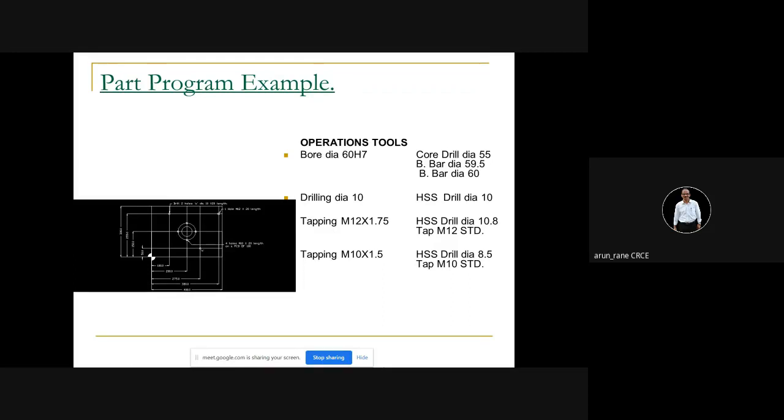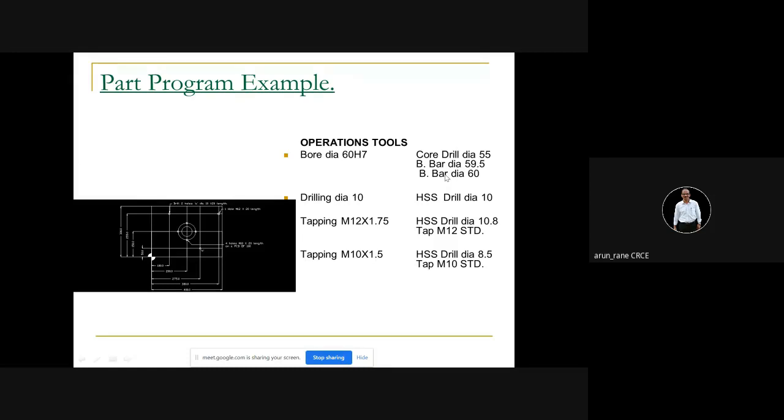So in a table, first is serial number 1.